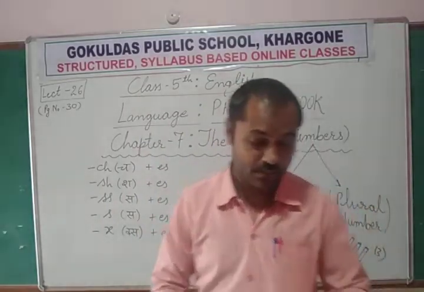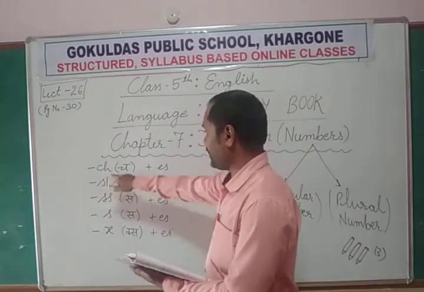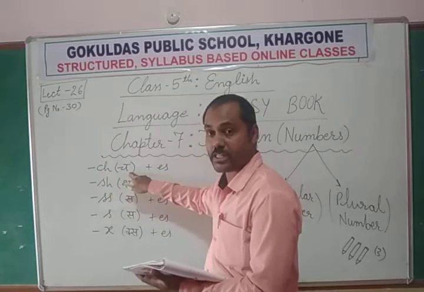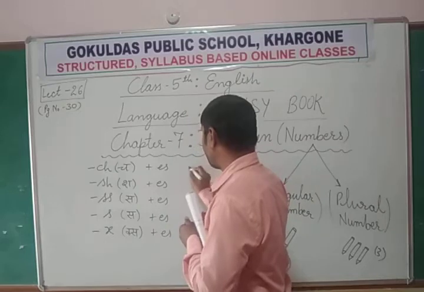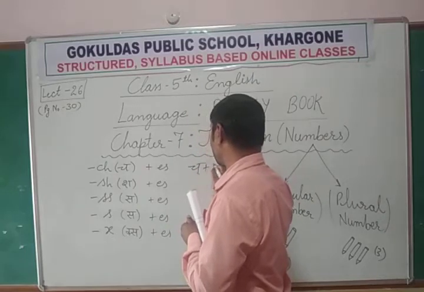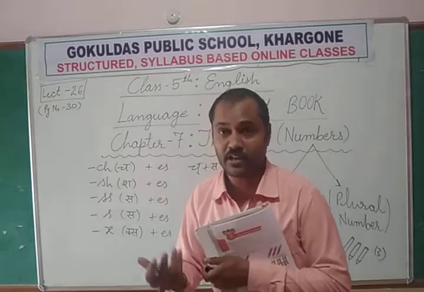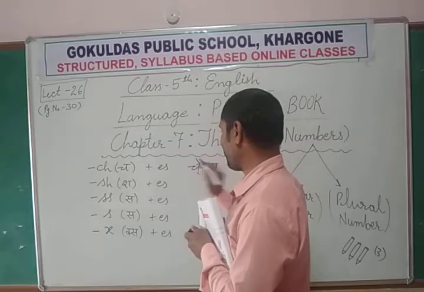So look at these words. Beach is ending with the ch sound. It is very difficult to pronounce ch and s together. So what can we pronounce? Beaches.